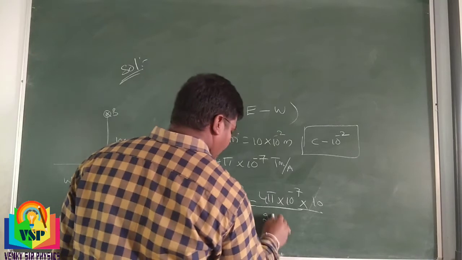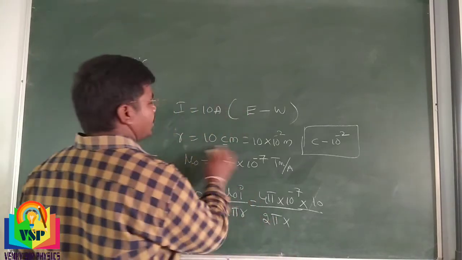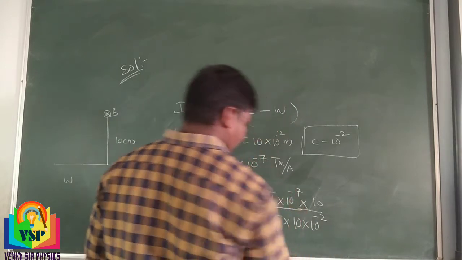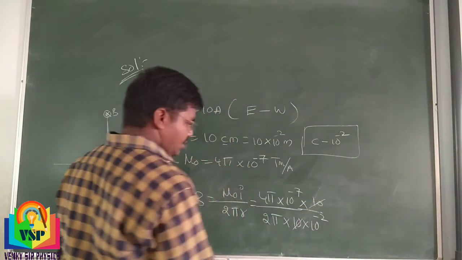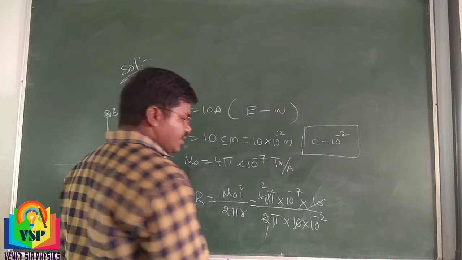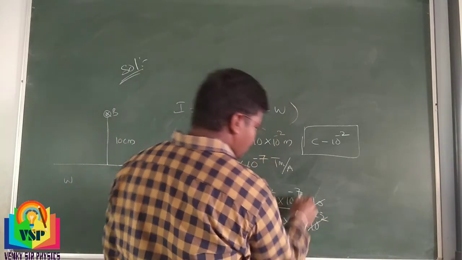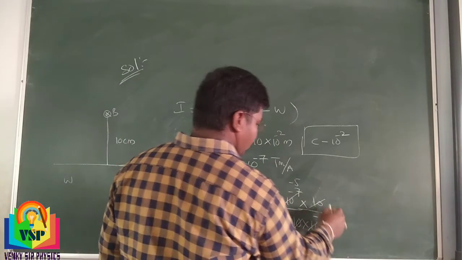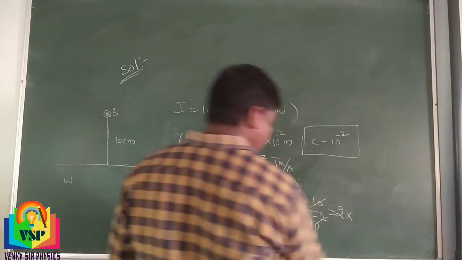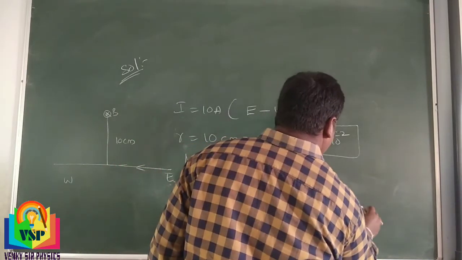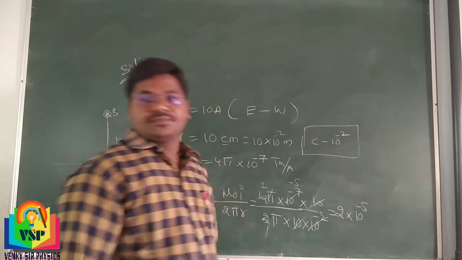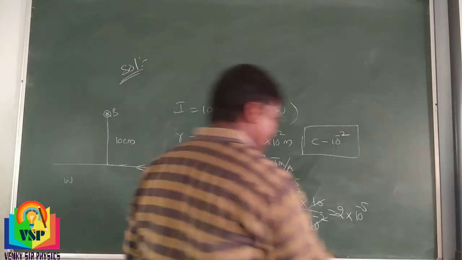divided by 2 pi into r, 10 into 10 power minus 2. 10 gets cancelled, pi gets cancelled, 2 and 2 cancel, 10 power minus 7 divided by 10 power minus 2, here 10 power minus 5 will come. 2 into 10 power minus 5, we get Tesla.